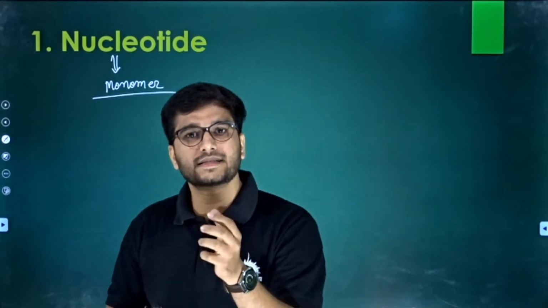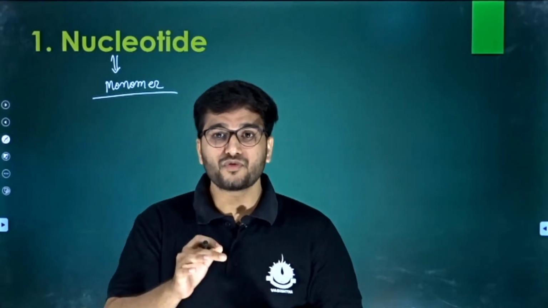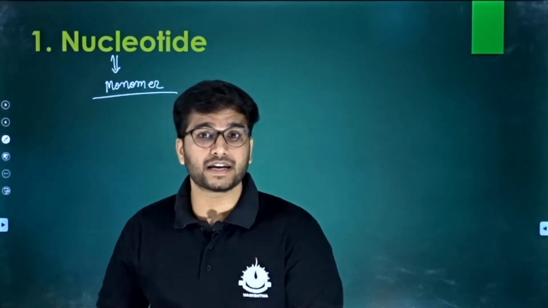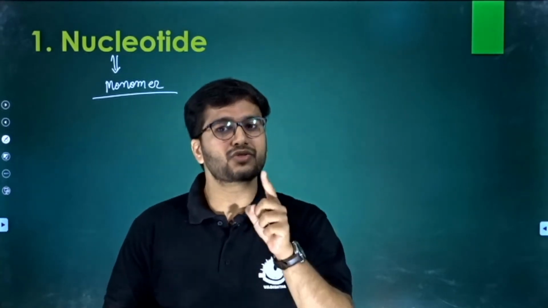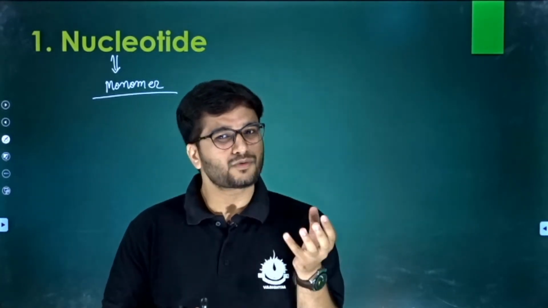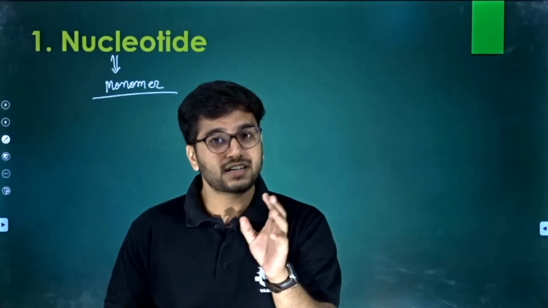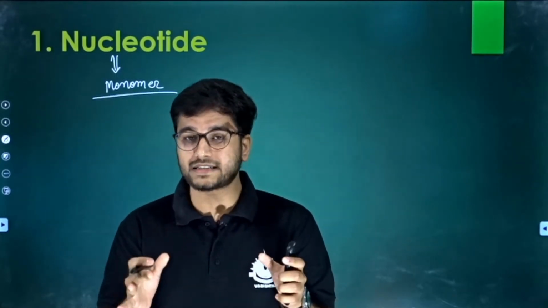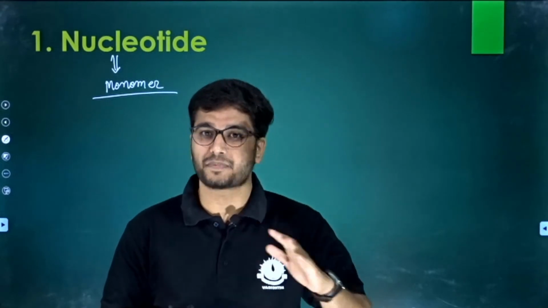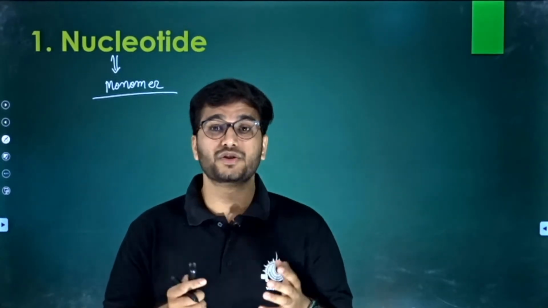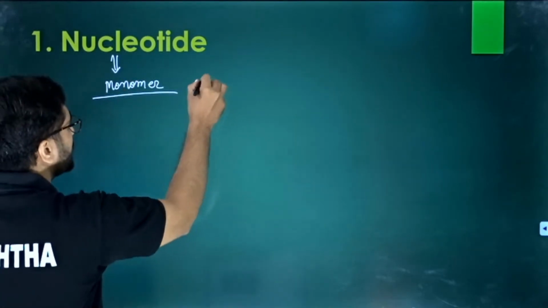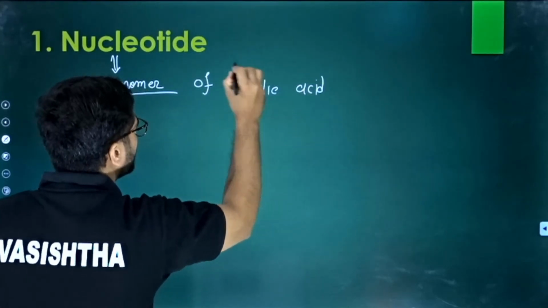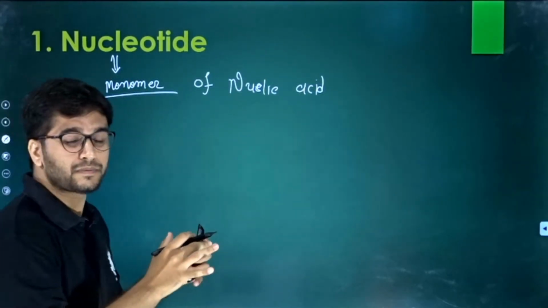If you have to learn something, you have to go for the base. If you want to learn about a living thing, you go into detail and ask about the basis of the cell. If you want to learn some chemical fundamentals, you go to the monomeric basis, that is, what the components are by which this particular chemical is formed. So for that reason, we first have to go for a monomeric discussion. We have to discuss nucleotide briefly, and only then can you understand a nucleic acid, because they are the monomers of what? They are monomers of nucleic acid.